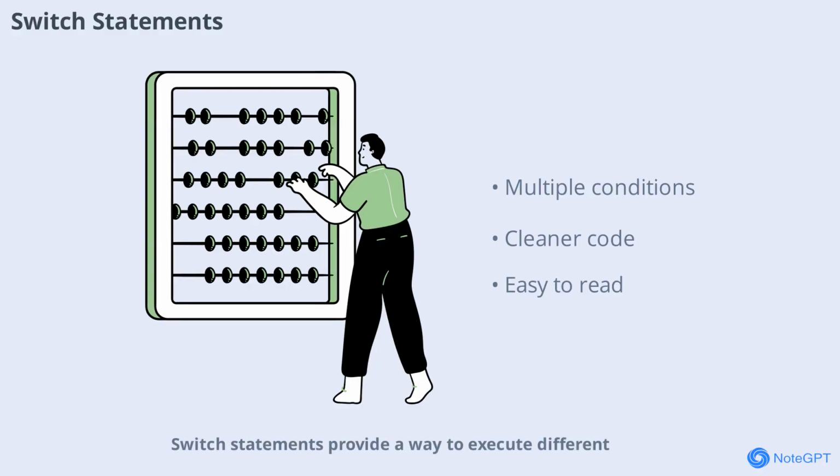Switch statements provide a way to execute different code blocks based on the value of a variable. They're especially useful when you have multiple possible values to check. This makes your code cleaner and easier to read compared to multiple if-else statements.